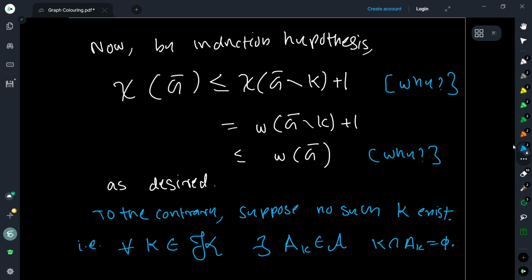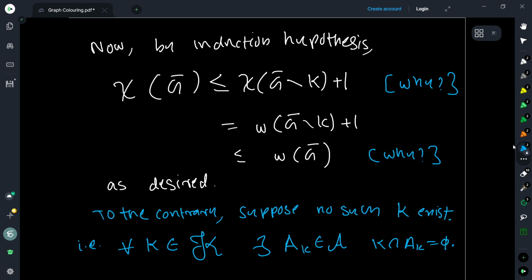How do you show that the graph G is not perfect? Well, if you can show that for some induced subgraph the chromatic number is strictly larger than its clique number, then we know that the graph is not perfect. Because for every induced subgraph of a perfect graph, the chromatic number is equal to the clique number. So our idea is to come up with an induced subgraph of G, and show that this induced subgraph has chromatic number larger than its clique number.